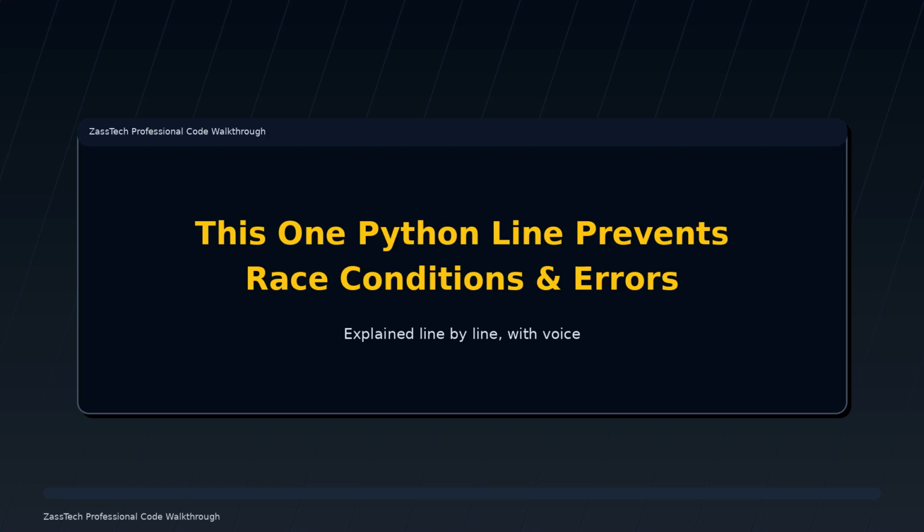You're getting a file not found error on directory creation, even though you check first. That's not just frustrating. It's how race conditions slip into production. Pathlib, path.mkdir, parents equals true, exist_ok equals true, eliminates both problems in one line.